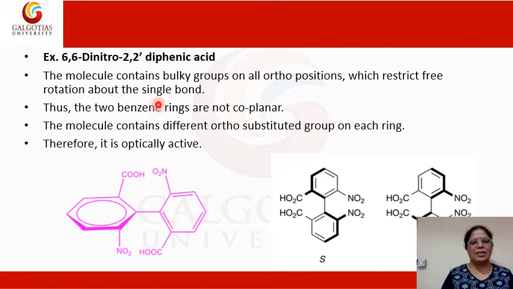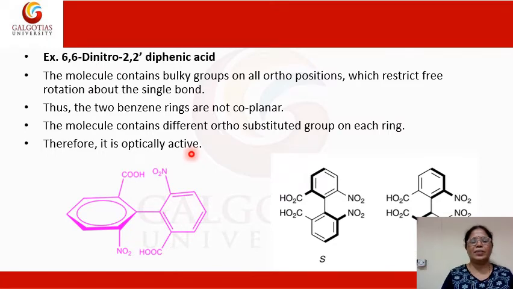Here we can see one example of 6,6-dinitro 2,2-diphenic acid. In this, the molecule contains bulky groups on all the ortho positions, that is the nitro group and COOH group. Both these groups are bulky groups, and because they are present on ortho position, they are very close to each other, and hence there is a restriction for the rotation around the single bond. Thus, the two benzene rings are not planar.